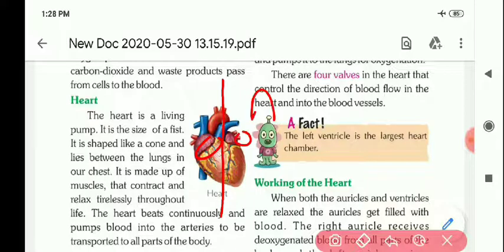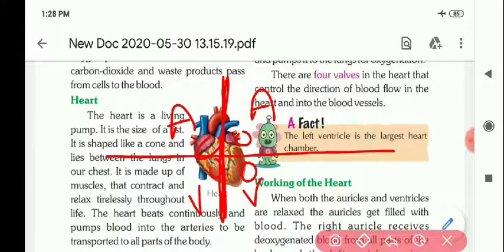These are the auricles, and these two lower parts are the ventricles. The heart is divided by this longitudinal septum. And if we divide it horizontally, then the above two parts are auricles and the below two parts are ventricles.